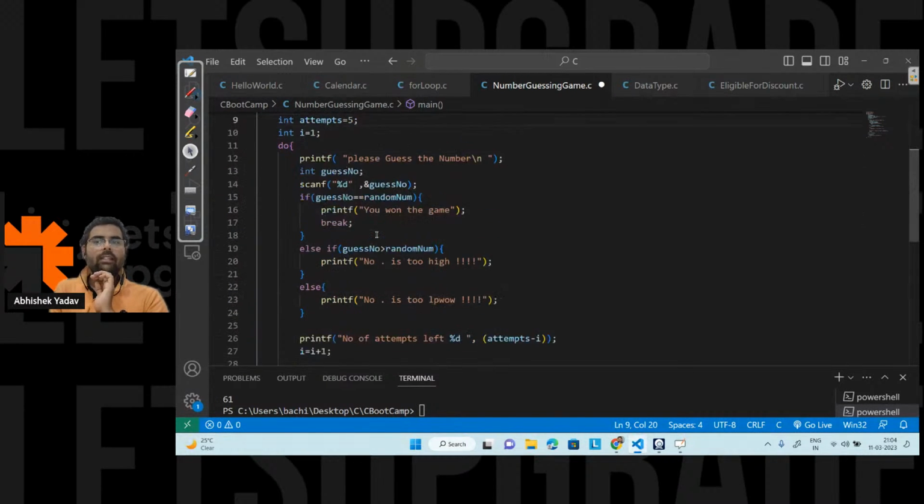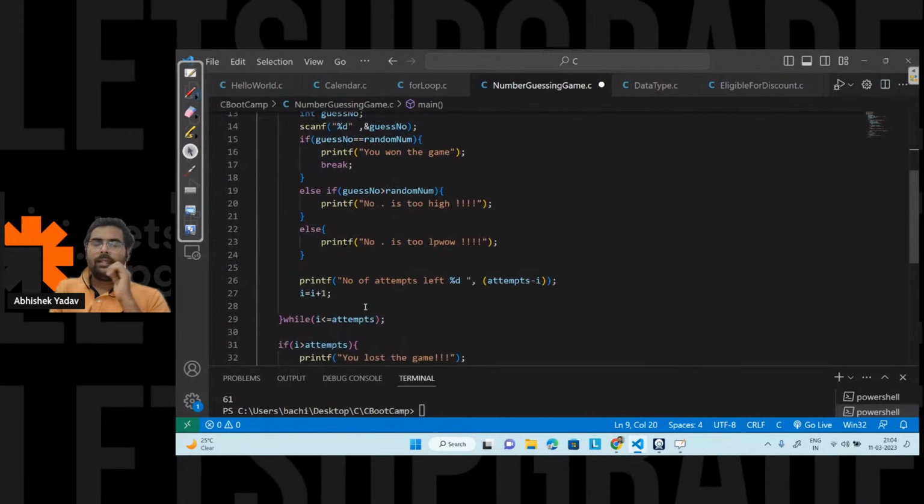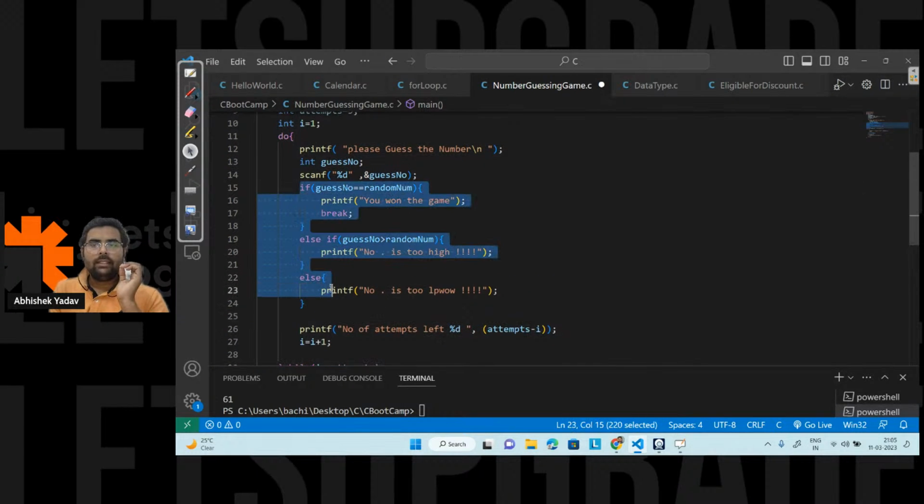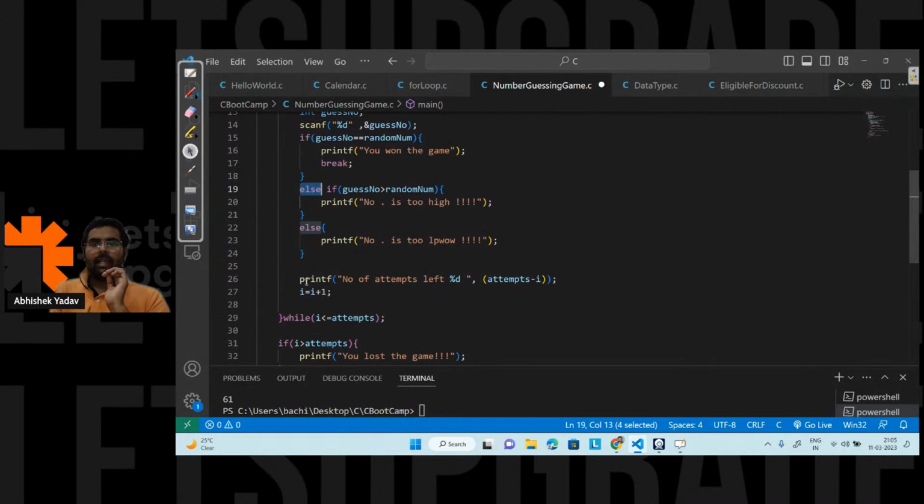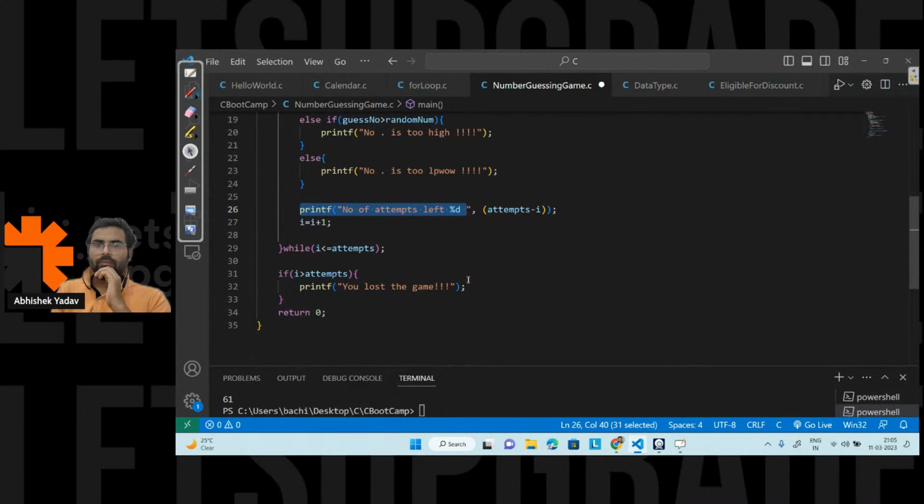After that, I'm starting from 1, I'm using a do while loop, okay? And here I have written the check, that is how many times I have to execute this do while loop. That is, if guess number is equal to random number, I am printing the message, and after that, the break keyword means you will move out of the do while loop, right? After that, this else if and else part, and at line number 26, I am printing the attempts left. So at line number 31, we are saying that, hey, if I is greater than attempts, that means you lost the game. So here, after moving out of the while loop, I am printing this line.